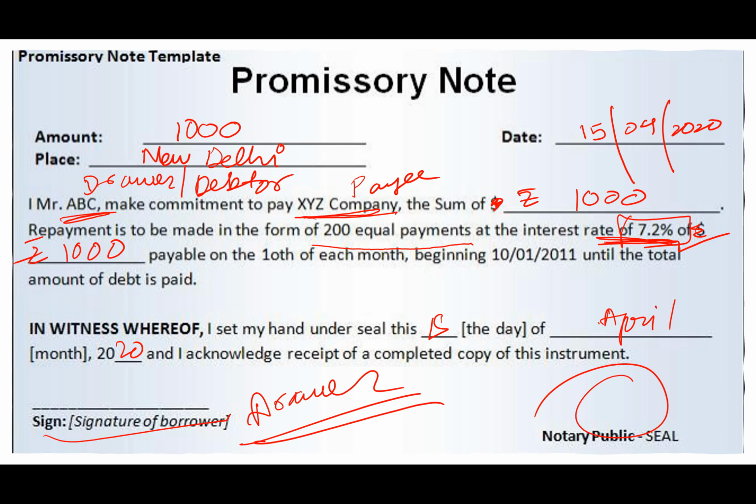So promissory note is nothing but a negotiable instrument, that is an instrument which promises to pay to the payee or the creditor the amount that has been taken on credit, a specified amount taken from the creditor at a certain date. And how that payment will be made, will it be made in installments, will interest be there? If you are paying interest, that interest should also be mentioned in the promissory note. So this is promissory note.